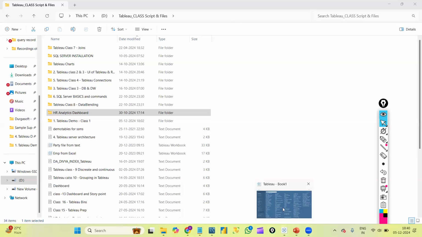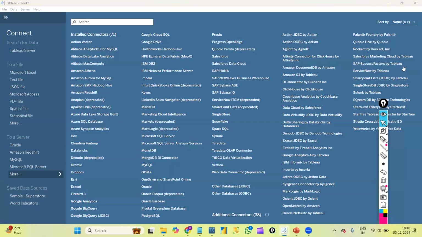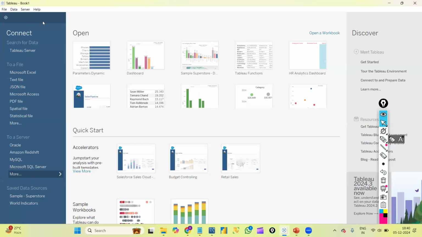Now let's try to understand how we will create one graph. This is the connect panel. In between, you will see something called Open. This is a section where the recently opened files will be present. Towards the right side there is something called Discover. From the Tableau community, any updates or resources, links will be available here. We can just ignore that.